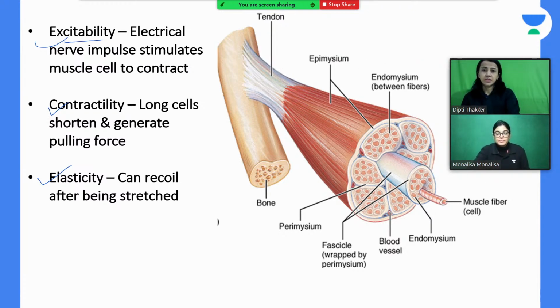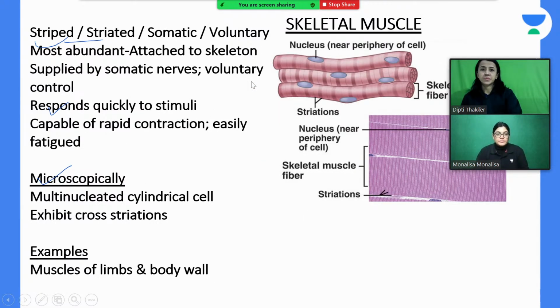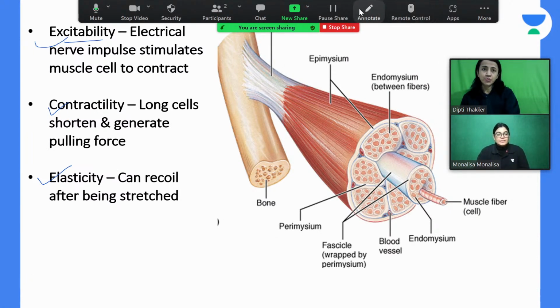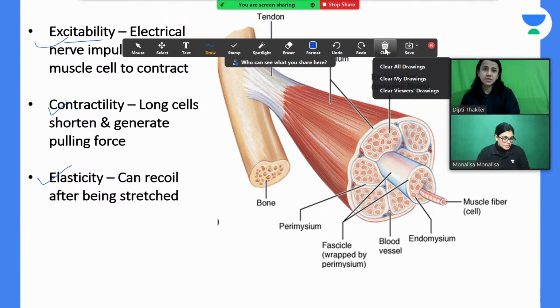Just a minute, madam. Let me erase all the ink, then only we can move. Yeah, sure, Dr. Deepti.